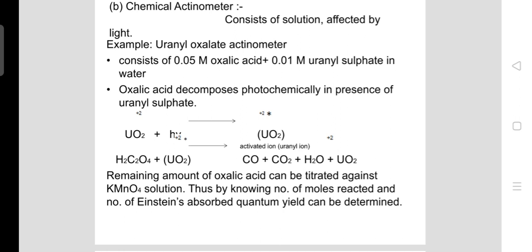In the presence of light, the uranyl ions get activated. Now the remaining amount of oxalic acid can be titrated against KMnO4 solution. So in this reaction, by knowing the number of moles and the number of Einsteins absorbed, the quantum yield can be determined. Earlier we have seen the formula to determine the quantum yield. So just by knowing both these values, we can put them in the formula to get the quantum yield.